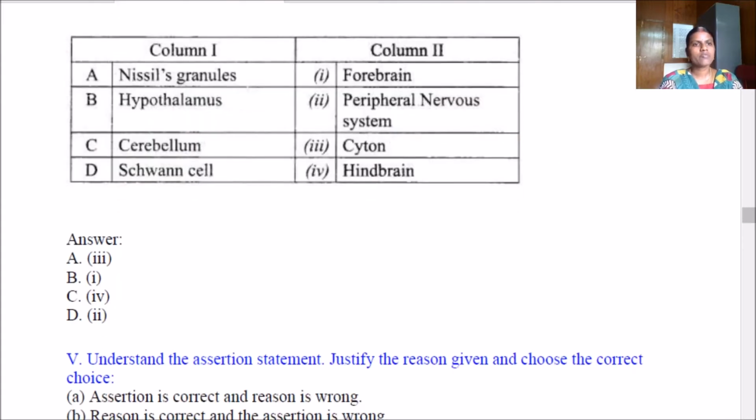Coming to the match the following. Nissl granules are present in cyton. Hypothalamus is in forebrain. Cerebellum is in hindbrain. Schwann cell is in the peripheral nervous system.